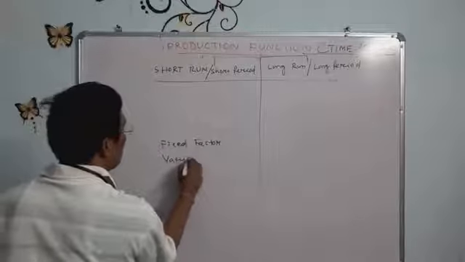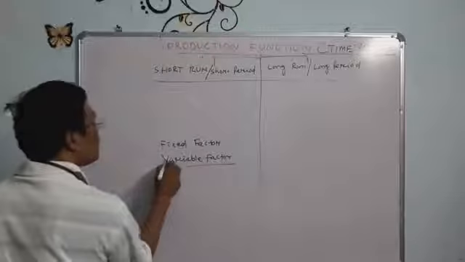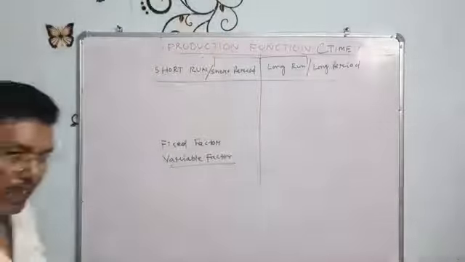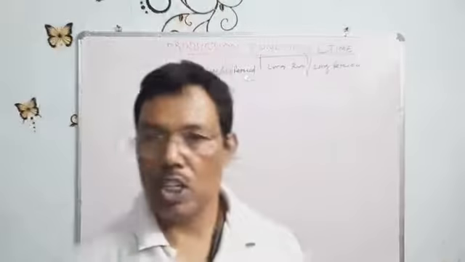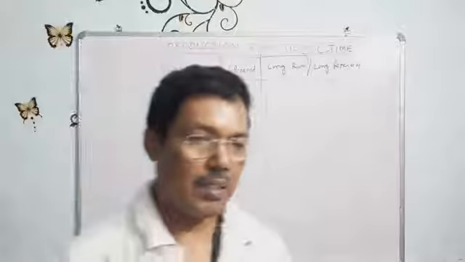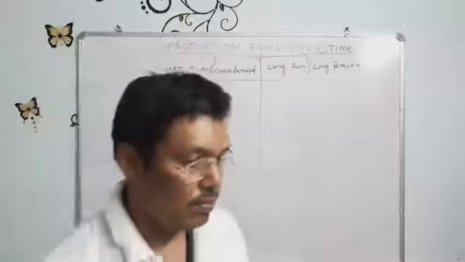What does it mean, fixed factors and variable factors? During the process of production, the factor which cannot be changed is to be called the fixed factor.